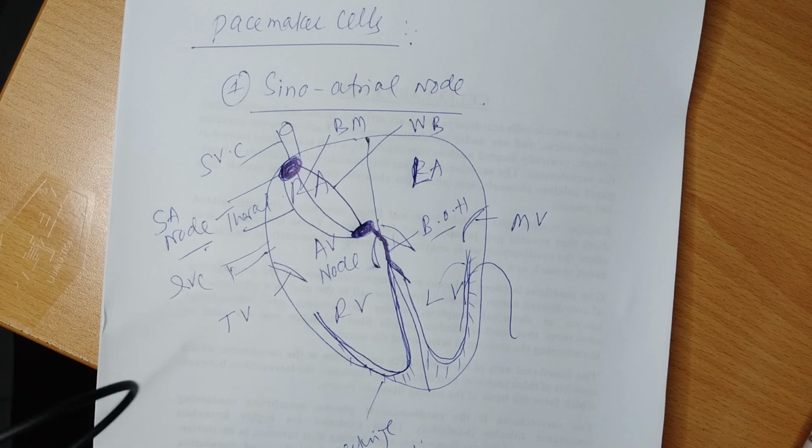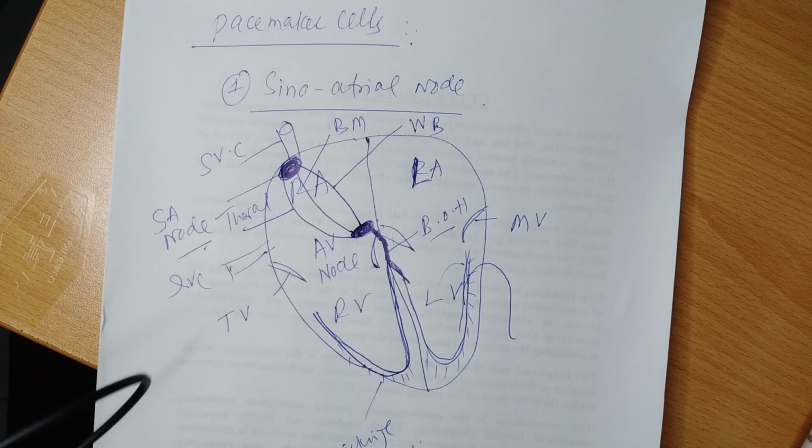These bundles, the right bundle and the left bundle, continue down on either side of the interventricular septum, and then they divide into Purkinje fibers, and these Purkinje fibers spread under all parts of the endocardium of both ventricles. This is the reason why the electrical impulse generated by the SA node rapidly progresses to the whole ventricular muscle and all parts contract simultaneously.